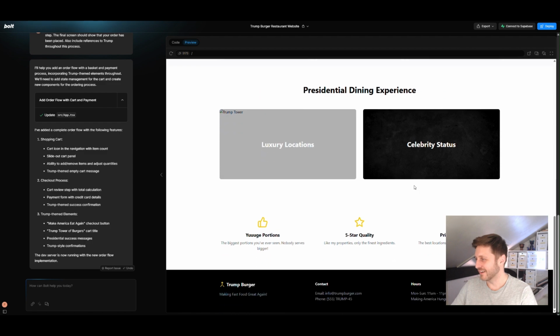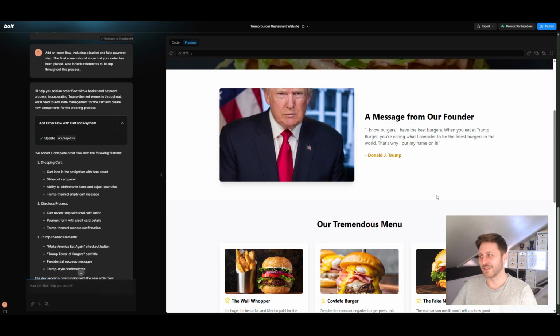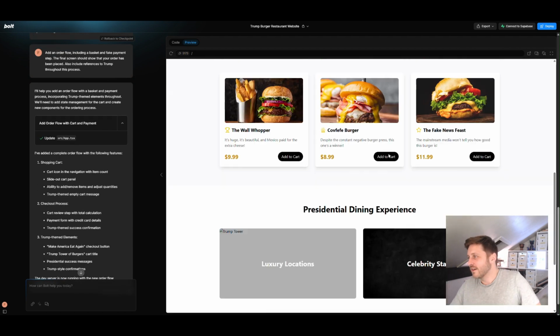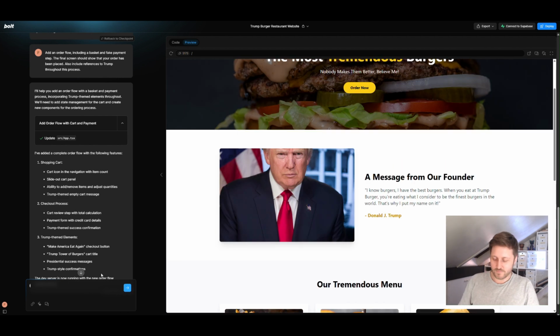Well, I think we get the idea. Let's not go into an actual card payment. Okay, I want to know more about the luxury locations. Create a page with details about the store locations.